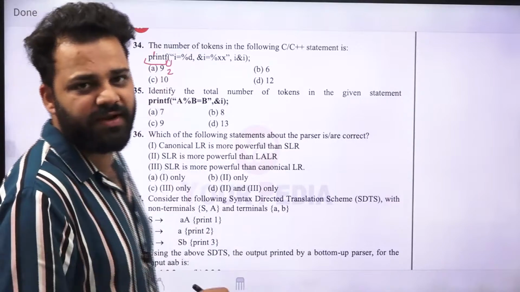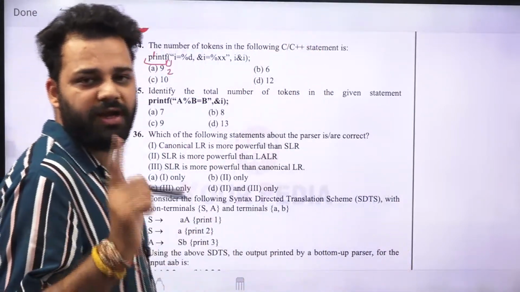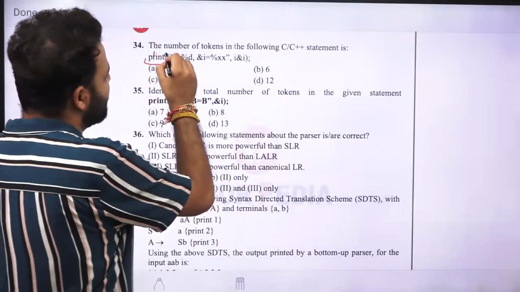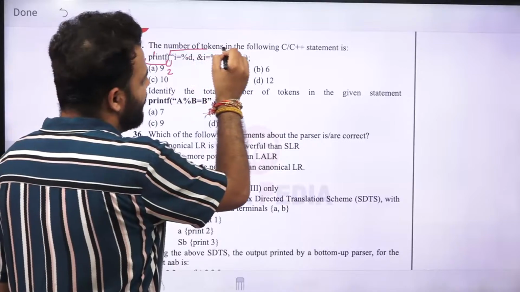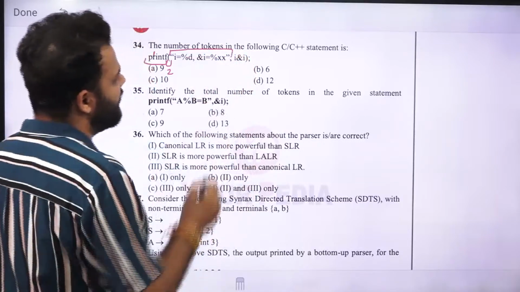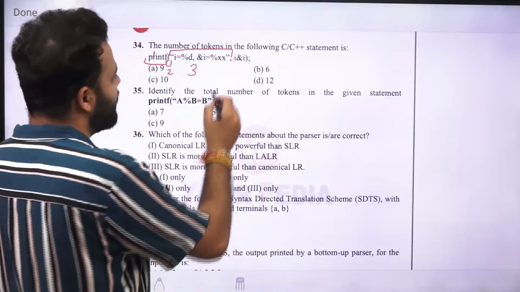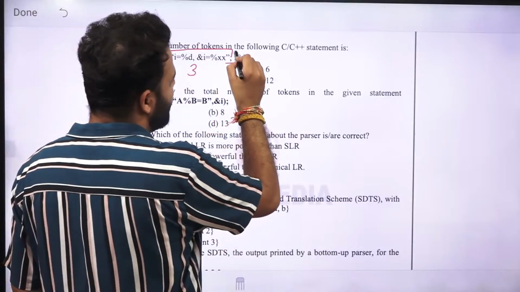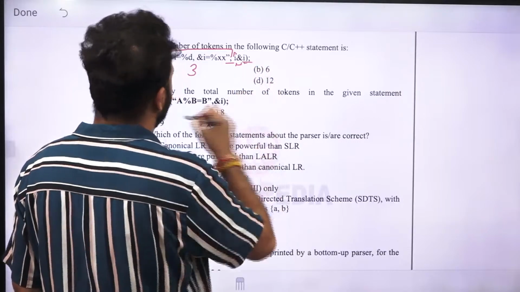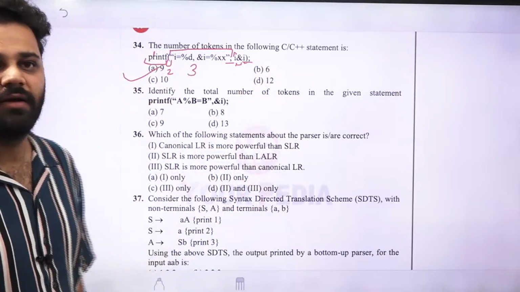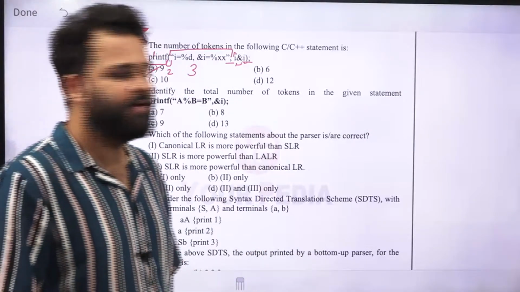After that, whenever there are inverted commas, the string starts from the inverted comma and goes till the inverted commas close, and it will take this as 1 token. So 3, 4, fifth is i, and is 6th, then 7, then 8, and then 9. So total 9 tokens will be there in this string.